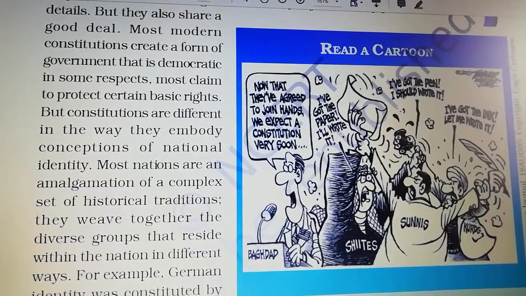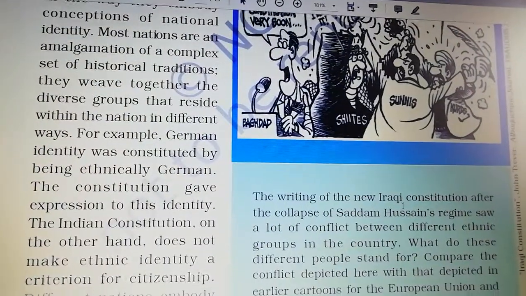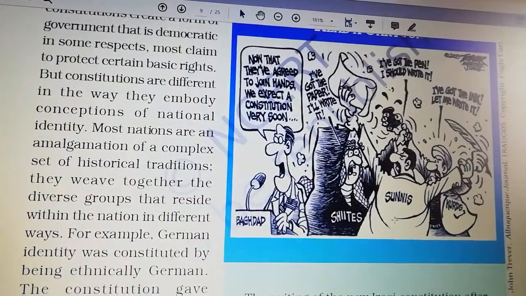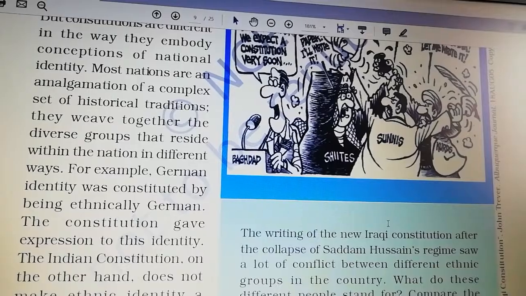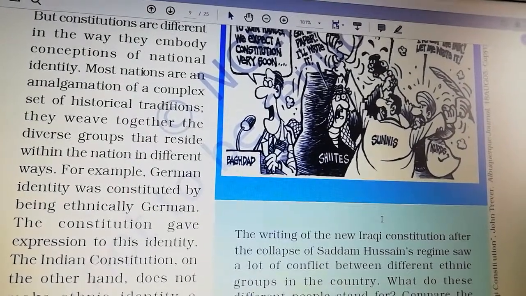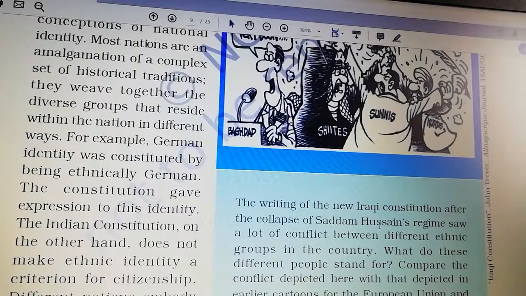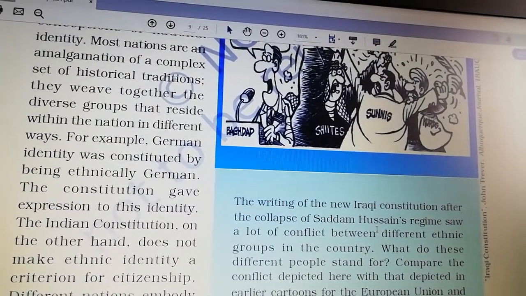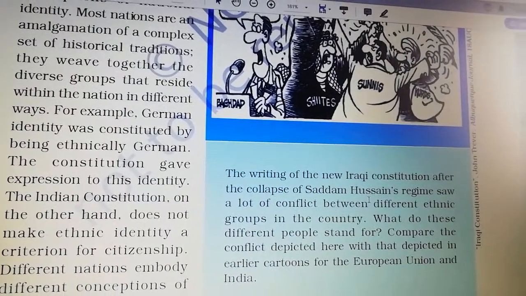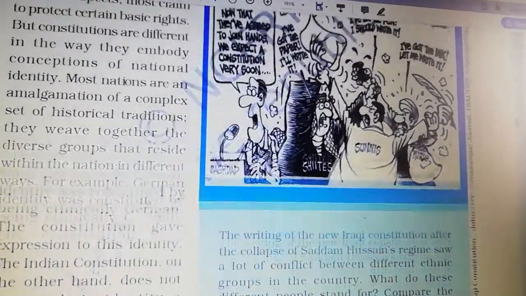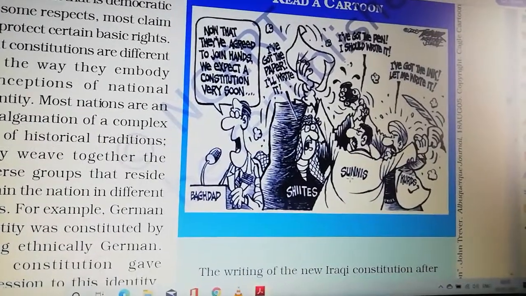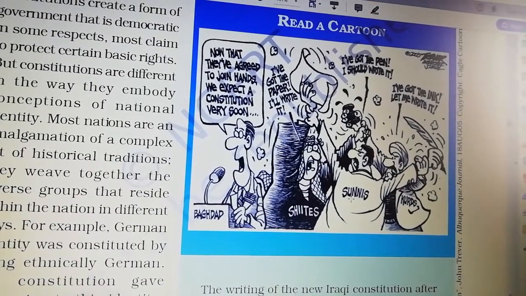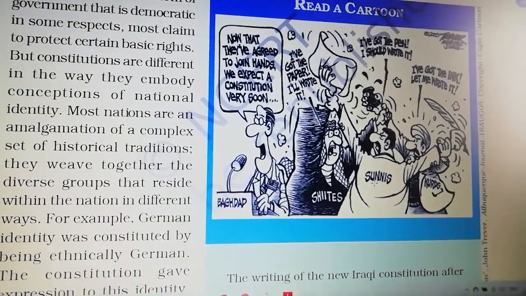You can see the cartoon. It is about creating a constitution in Iraq after the collapse of Saddam Hussein's regime. This regime saw a lot of conflict between different ethnic groups in the country. You can see here in the cartoon there are Sunnis, Baghdadis, Shiites, and each one expresses their own interest, right?